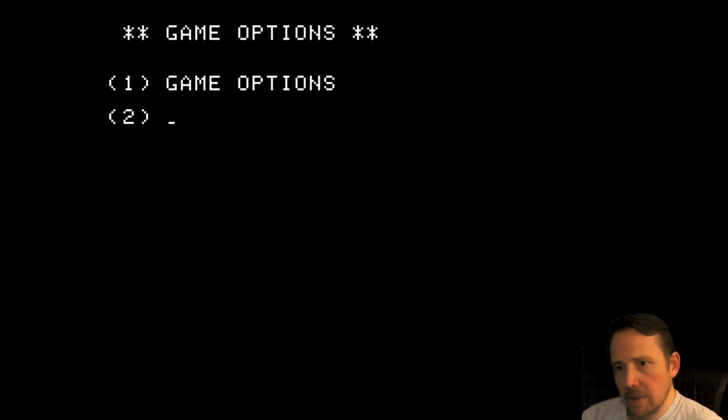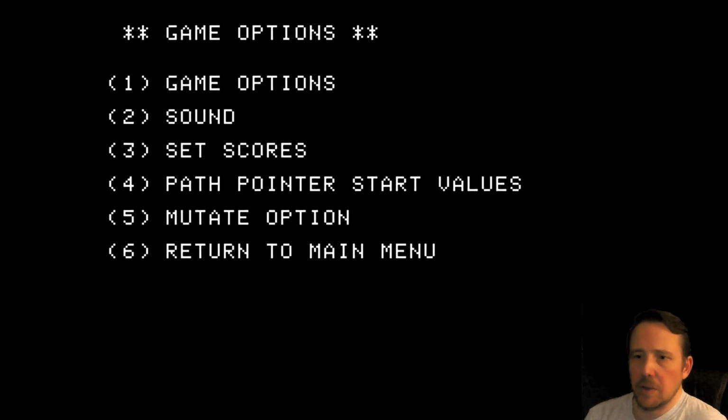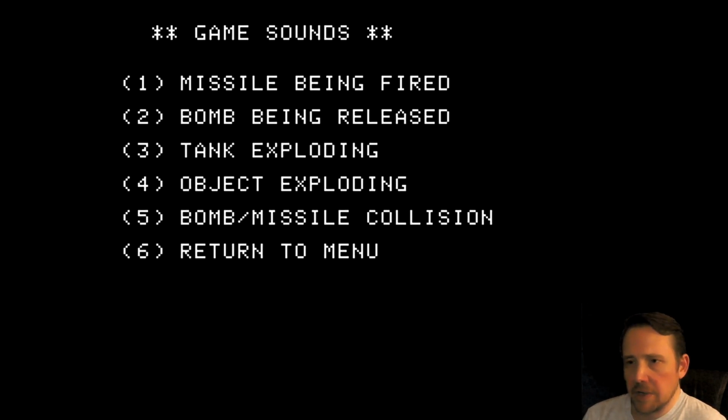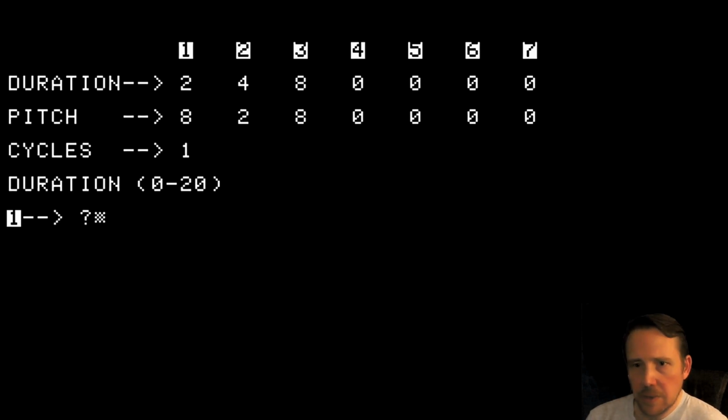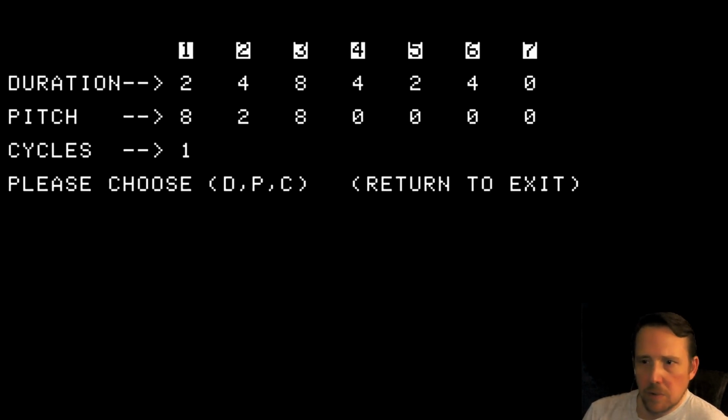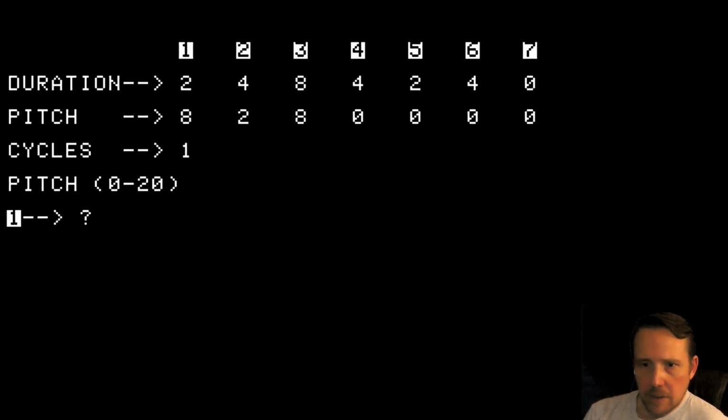Is there anything else in the game options? Okay. Oh yeah, the sound. You can also edit the sound of everything. This is a little bit odd. You can change the duration, pitch, cycles. So let's do 2, 4, 8, 4, 2, 4. And then you can change the corresponding pitch. Let's do the corresponding pitch to be like E. Okay, so we're going to hit 8, 2, 8, 2, 8, 2, 0.